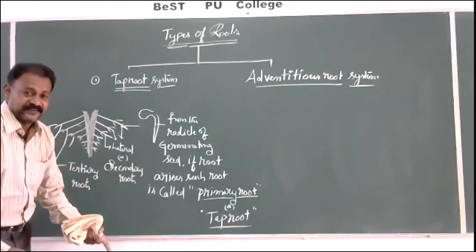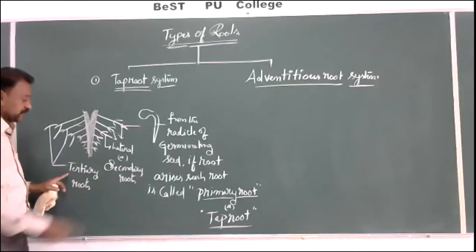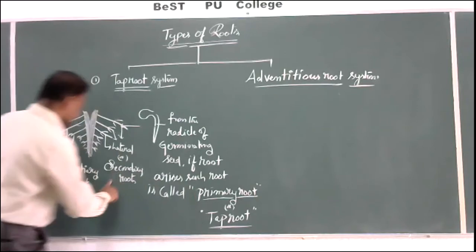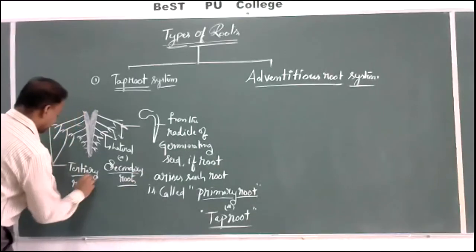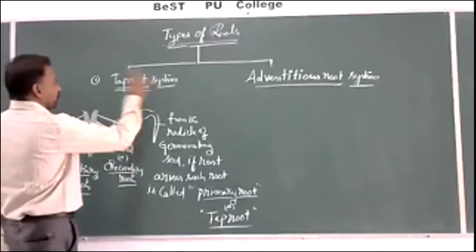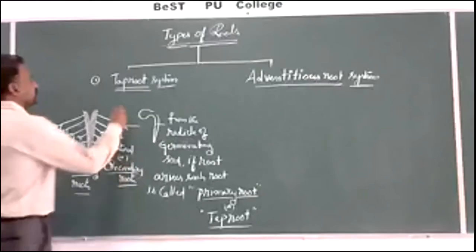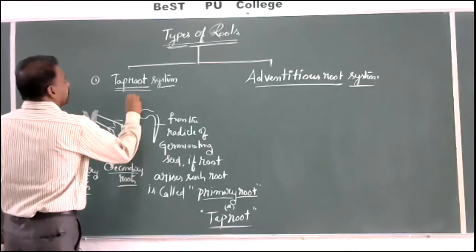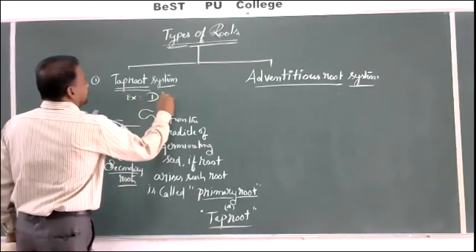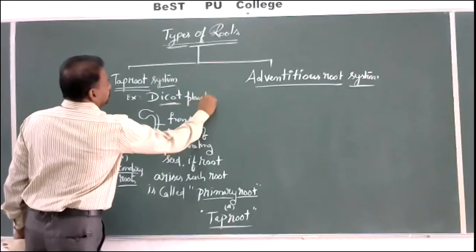On these secondary roots, again tertiary roots. So primary, secondary and tertiary, all these together constitute the taproot system, and taproot system is a characteristic feature of dicot plants.